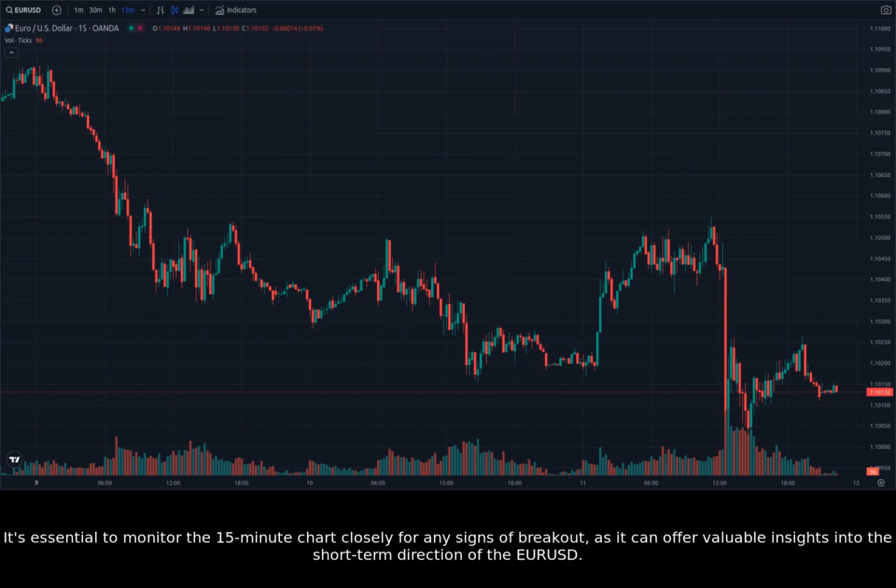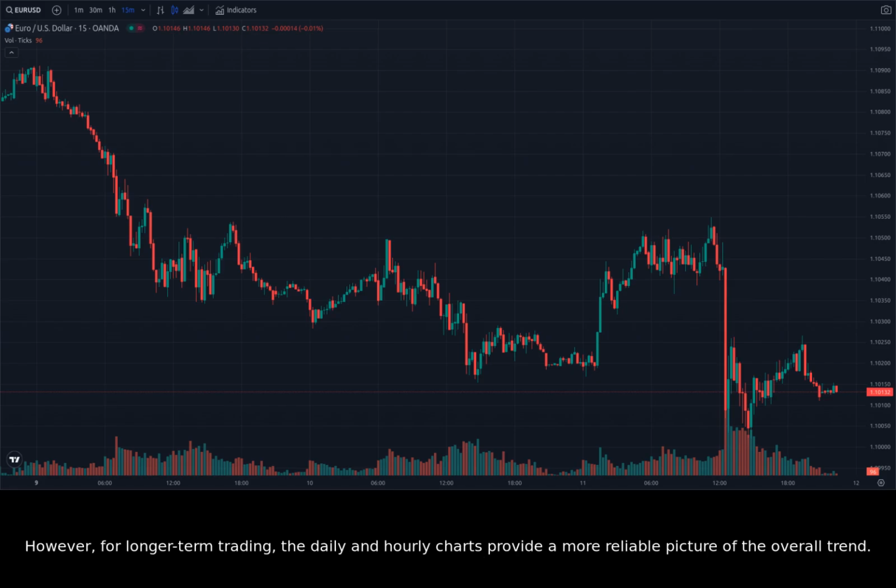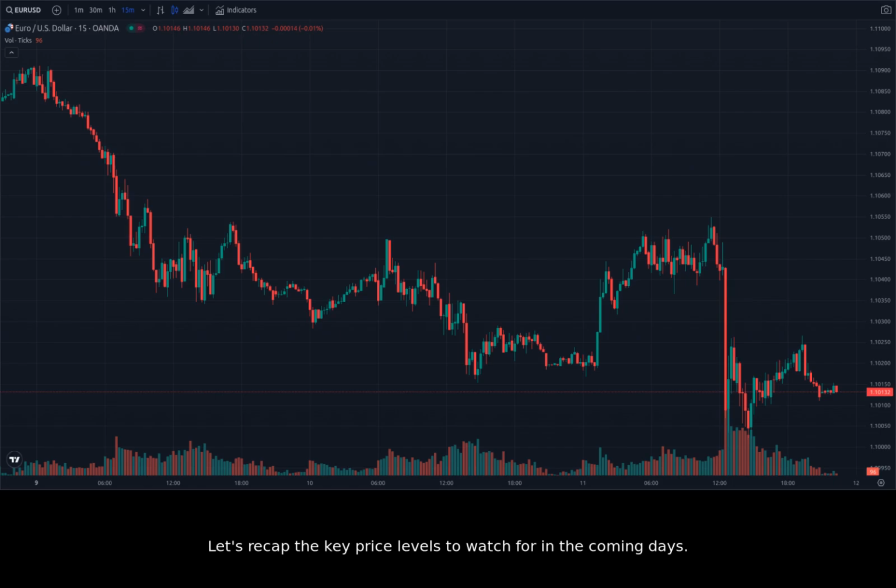break out. It's essential to monitor the 15-minute chart closely for any signs of breakout, as it can offer valuable insights into the short-term direction of the EURUSD. However, for longer-term trading, the daily and hourly charts provide a more reliable picture of the overall trend. Ultimately, it's up to each trader to determine which timeframes best suit their trading style and risk tolerance. Let's recap the key price levels to watch for in the coming days.